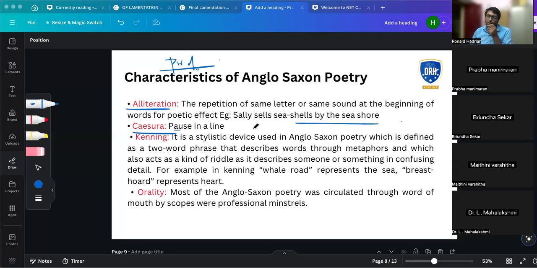And there is a pause in the line, like in poetry, right? And kennings, I really like kennings. A kenning is basically a metaphor, but in a bigger sense. Instead of saying sea, they'll say whale road. Interesting, right? Instead of saying the sea, it will be the whale road, or breast hoard, which represents the heart. Can you connect why it's called the whale road?